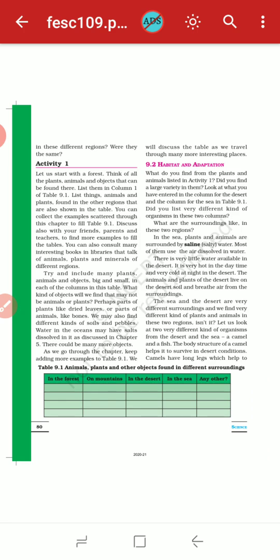Obviously the camel can easily live on the sand in a hot area, but it is unable to live inside the water. For example, a crocodile can live on land as well as in water, so it is known as an amphibian, but it cannot live in the desert. So they can live on land but not in the desert.